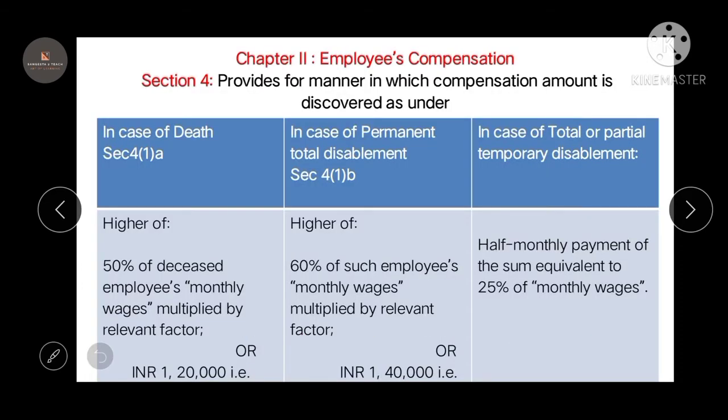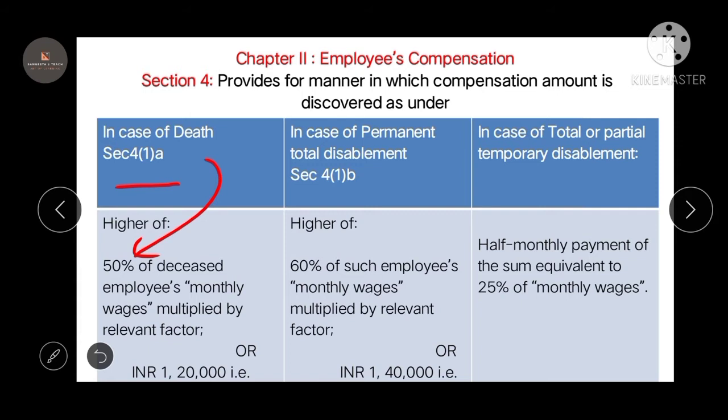Coming to chapter 2 that talks about the employee compensation, section 4 provides for the manner in which the compensation amount is determined. In case of death, section 4(1)(a) says 50% of the deceased employee's monthly wage multiplied by the relevant factor, or 1,20,000, whichever is higher, is given as compensation. So remember, for a deceased person, it is 50% of his monthly salary into relevant factor, or 1,20,000. Here there is another question you can get.